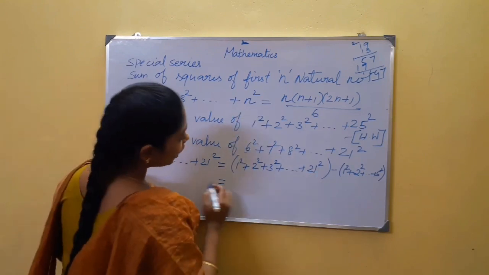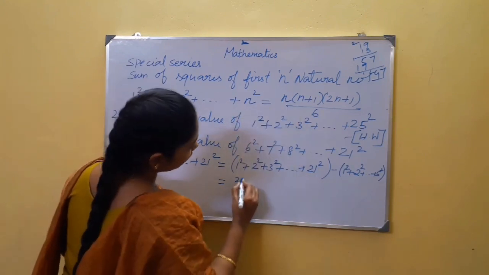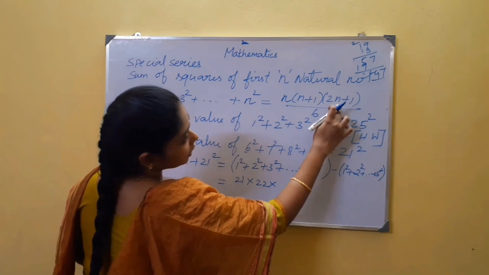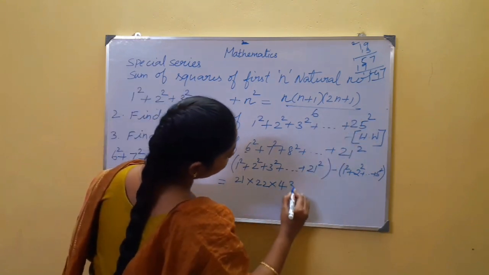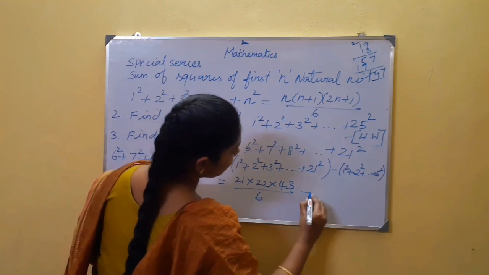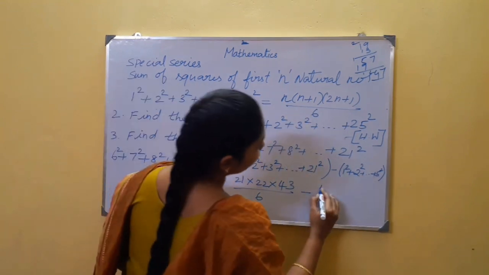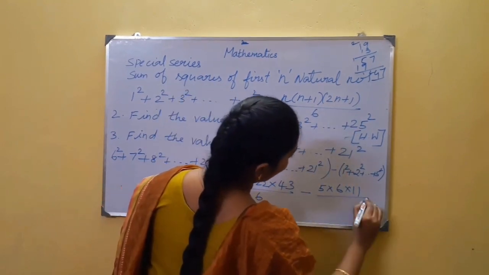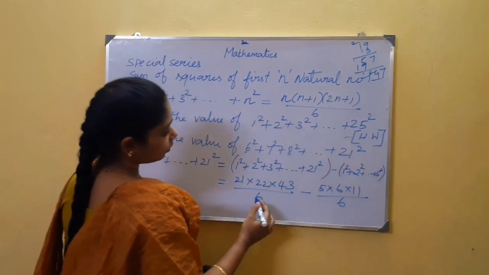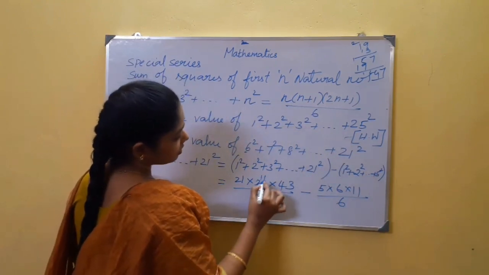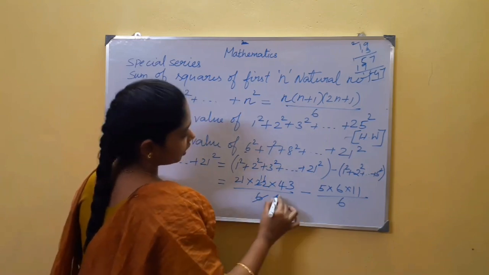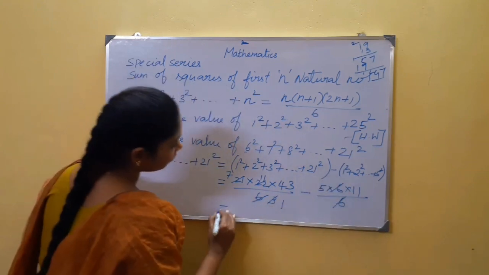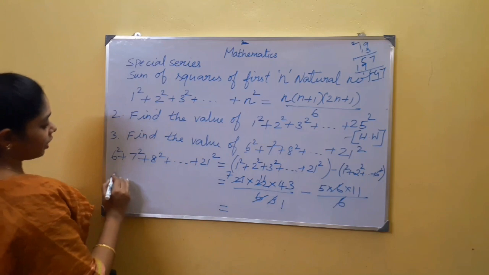Instead of n, I am having 21. So n is 21, 21 plus 1, 22. 2 into 21 is 42 plus 1, 43, whole divided by 6, minus, my n value is 5. 5 plus 1 is 6. 2 5s are 10, 10 plus 1 is 11, whole divided by 6. Now in 2 table, this is 11 times. 6 is 3 times. In 3 table, 21 is 7 times. Here 6 gets cancelled.